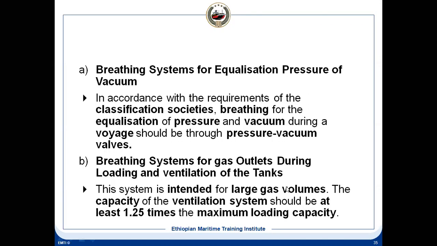Then the venting system, you need to have that mast riser. What we have seen, when you are loading, the pressure is increased, it has to be released. So how is it released? It is released through the mast riser. That mast riser capacity should be 1.25 of the maximum loading capacity. Like we have seen the discharging connected with your IG, here when you are loading, this pressure is increasing, it is released through the mast riser. That capacity has to be 1.25 to avoid any overpressure of the tank.